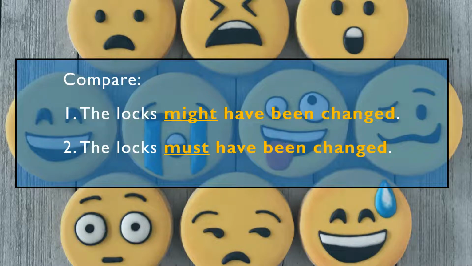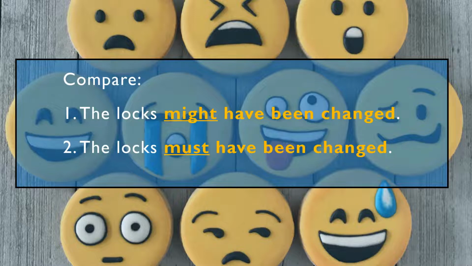So let's first take a look at modals in the passive. So modals, or moodles as I like to call them, are like emojis. They change the mood of a sentence, and the passive is no exception. So let's compare these two sentences. The only difference is the modal verb. So in example 1, the locks might have been changed. So I can't open the door, but there could be another reason for it.